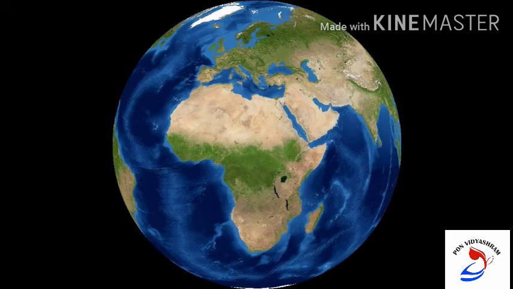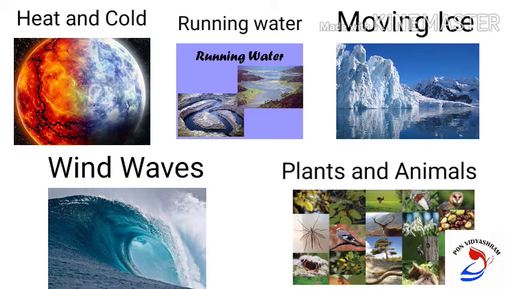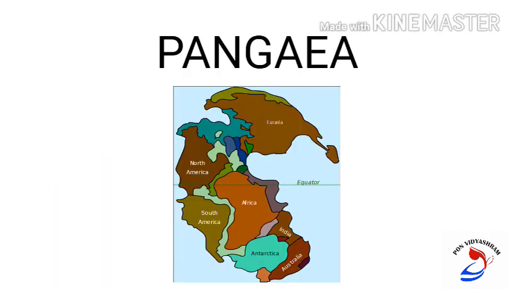You will be surprised to know our Earth is never still or quiet. There are constant changes seen on its surface. The landforms that we see today have been modified gradually but continuously by external forces such as heat and cold, running water, moving ice, wind, waves, and even plants and animals. For example, in the early times, there was no separate continent. All the present continents were part of a single huge landmass called Pangaea.